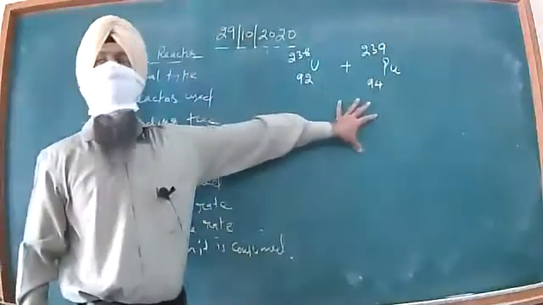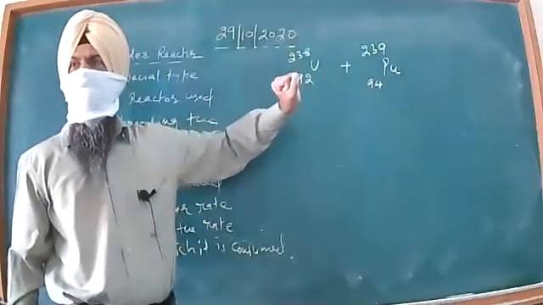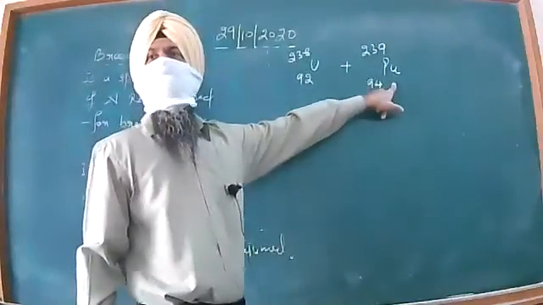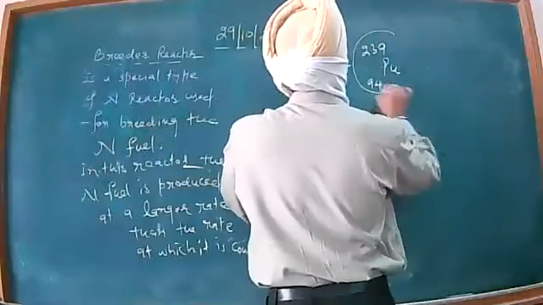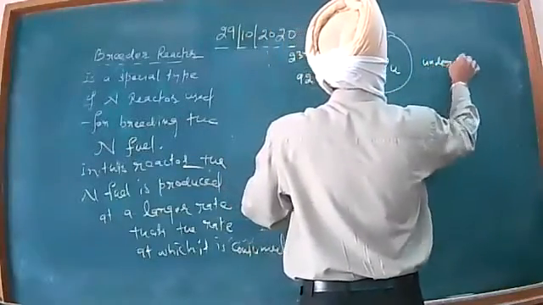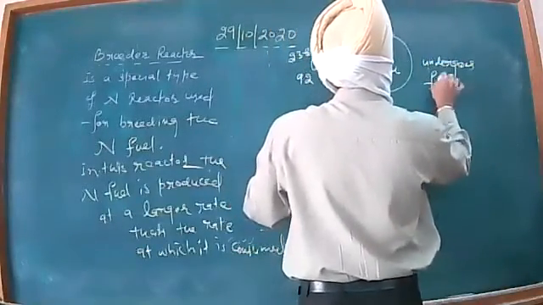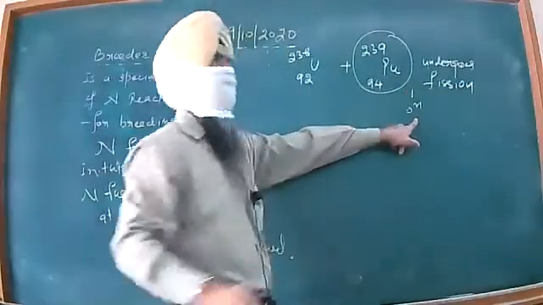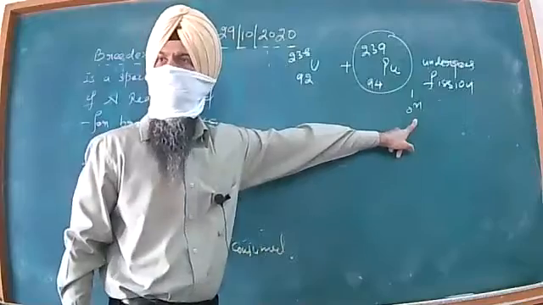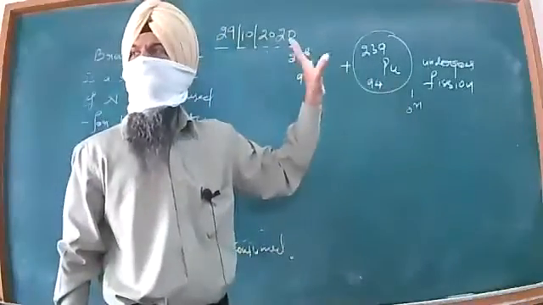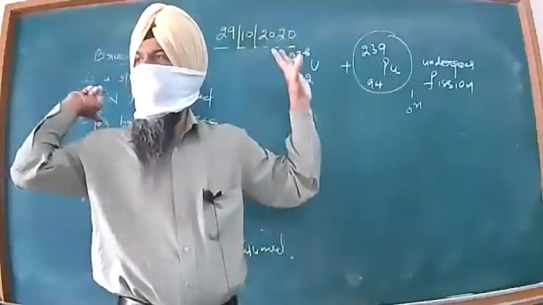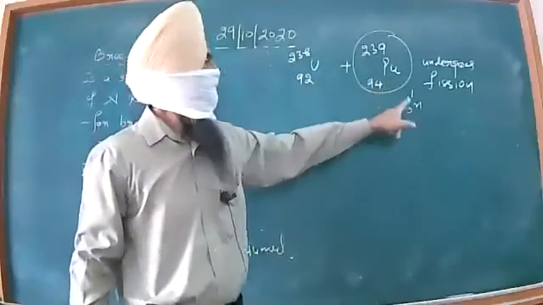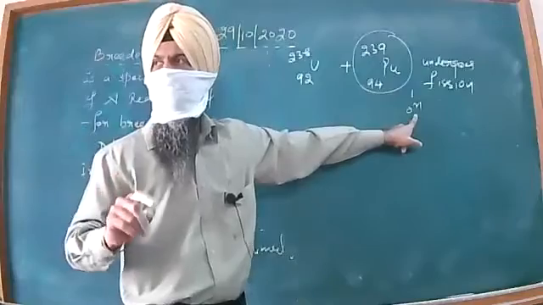This is the fuel available inside the breeder reactor. Plutonium will undergo nuclear fission, and as a result one neutron will be produced. Both the fuels are present in the breeder reactor. This will undergo nuclear fission reaction and give birth to one neutron. Clear?